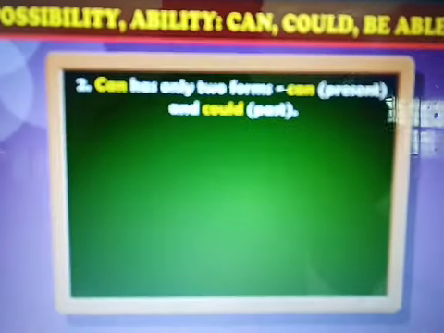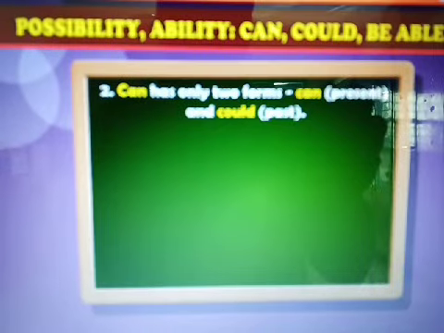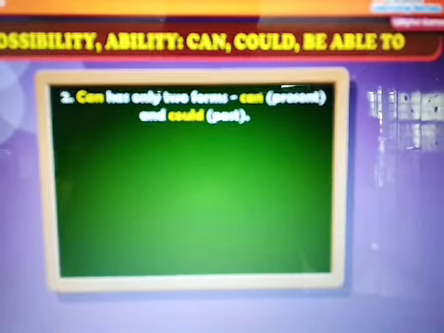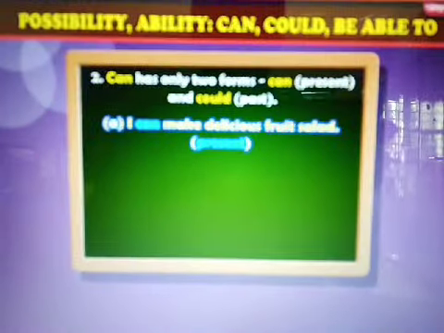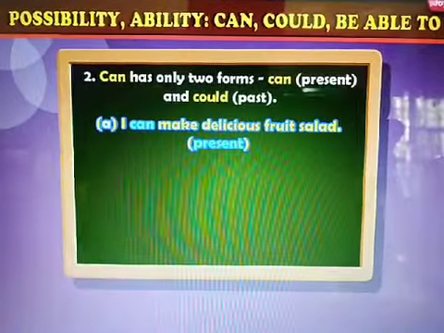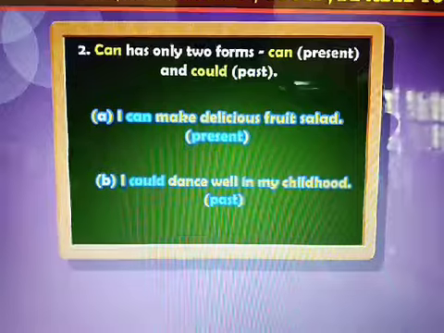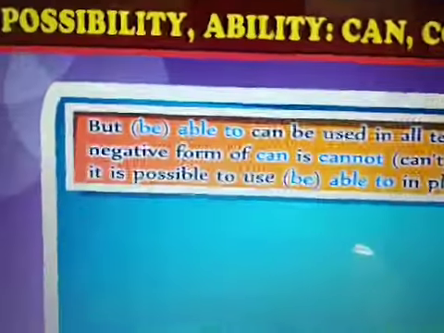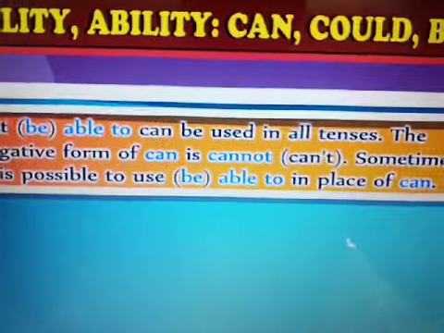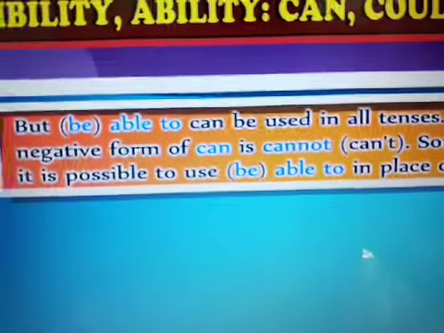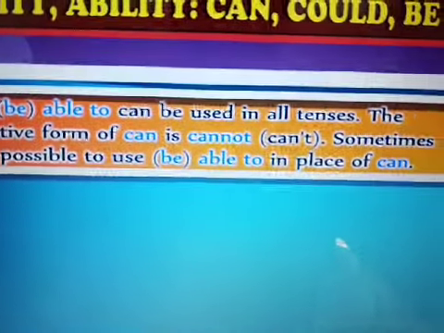Can has only two forms: can, present, and could, past. I can make delicious fruit salad, present. I could dance well in my childhood, past. But be able to can be used in all tenses. The negative form of can is cannot, can't.